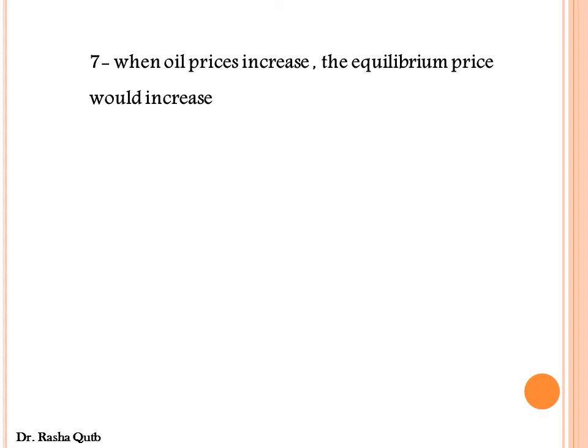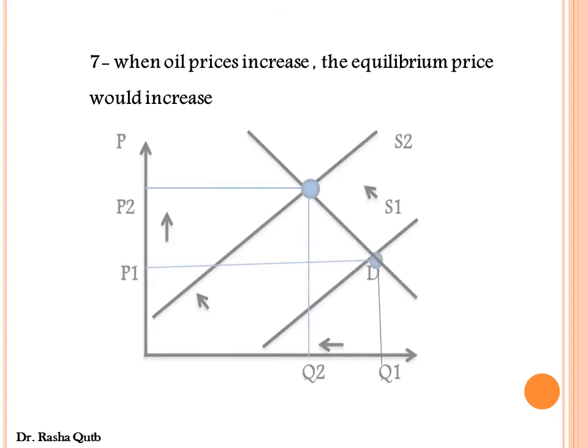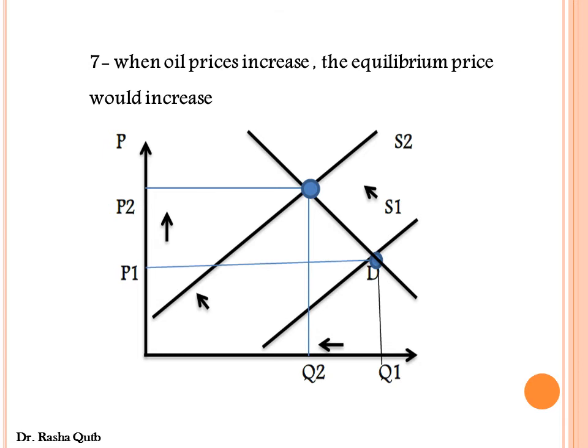Number 7. When oil prices increase, the equilibrium price level would increase. In order to know whether this sentence is true or false, we have first to draw the graph. Oil price is considered a factor on the supply side of the market. It reflects the cost of production. It is a price of inputs. So when oil prices increase, it means that the cost of producing the product would increase.